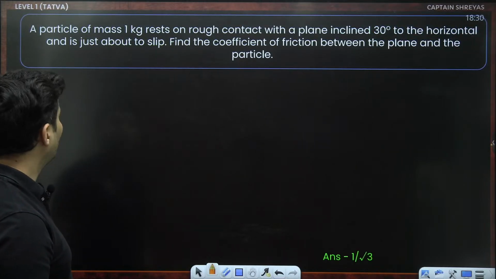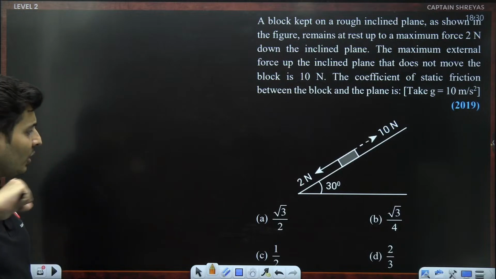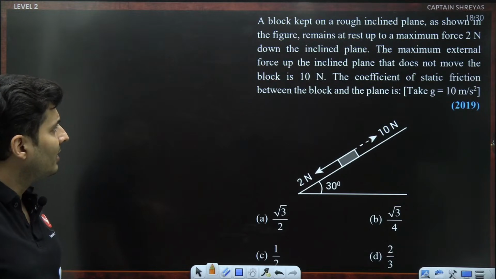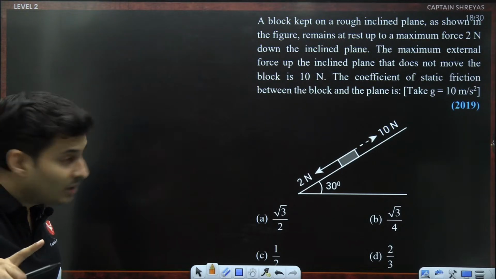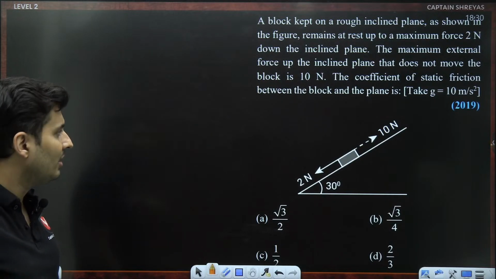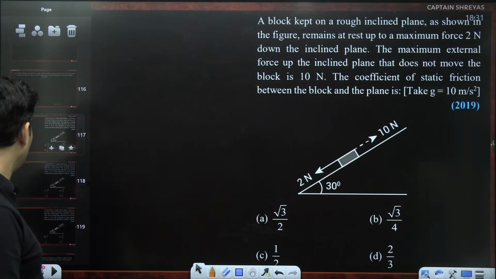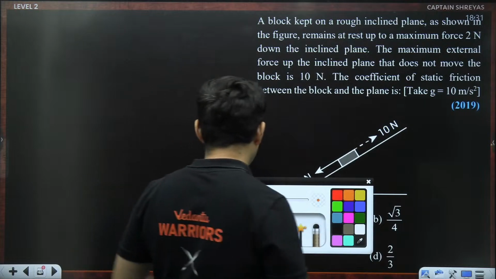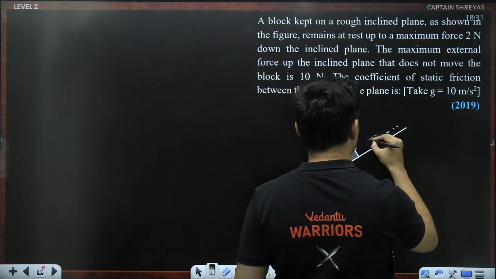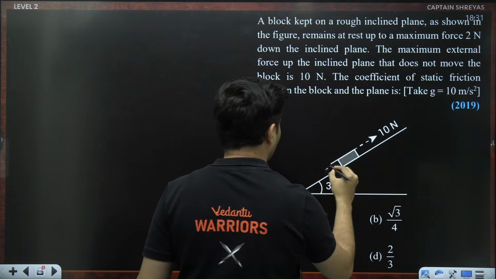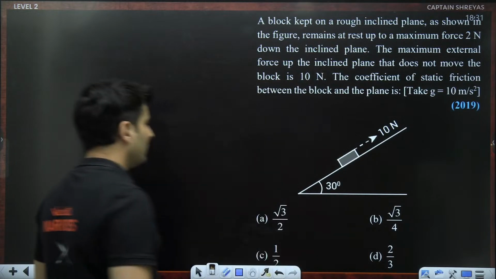Very straightforward question. Moving on to the next one. What is this? 2019 question. Level 2 question. A block is kept on a rough inclined surface as shown in the figure, remains at rest up to the maximum force 2 Newton down the incline. Maximum external force up the incline so that it doesn't move is 10 Newton. The coefficient of static friction between the block and the plane is. Amazing question, guys. There are two situations. Let me just create duplicates and then start solving it. Okay. First, let's ignore this part. And then let's ignore this part. Because there are two different scenarios.